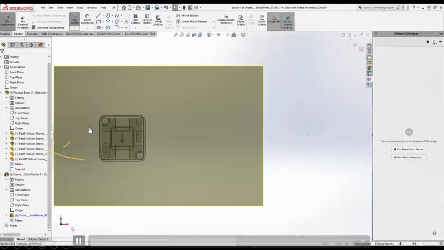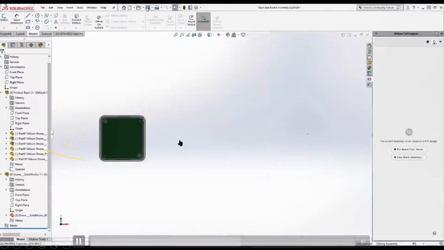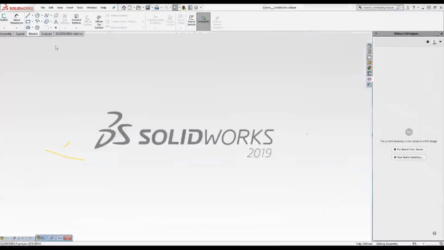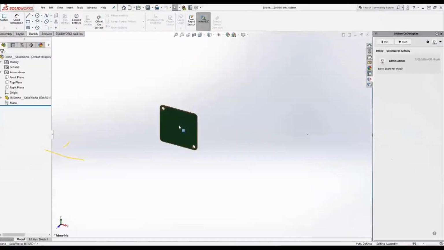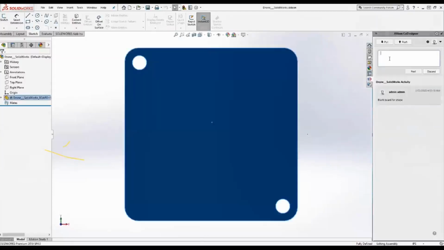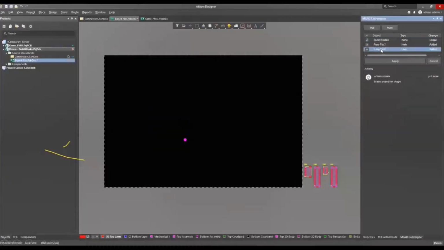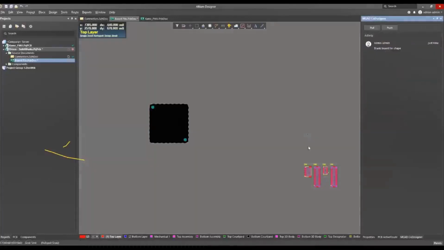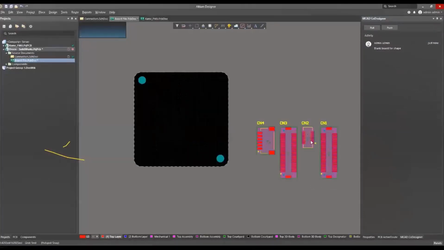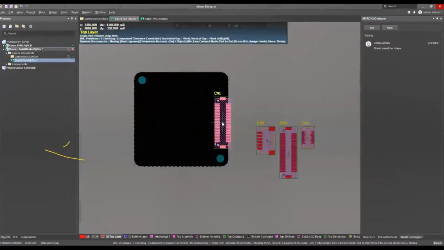Okay. This means the mechanical engineer can do it, they have a lot of options, so they can do it quickly, and you can transfer that to the electrical engineer. So the board shape is updated like that. So we are back in Altium. It is just updating.